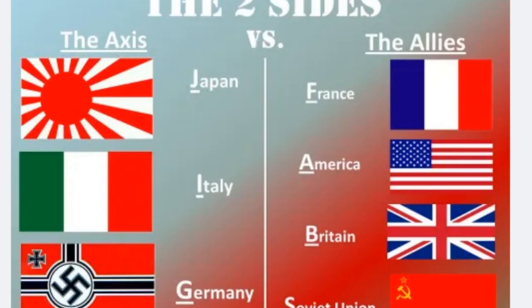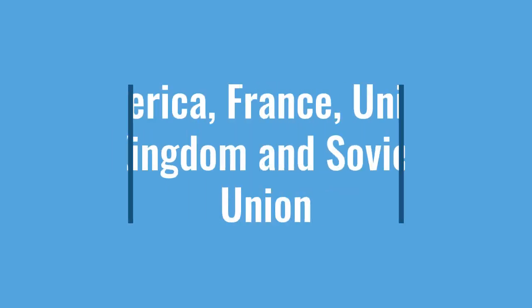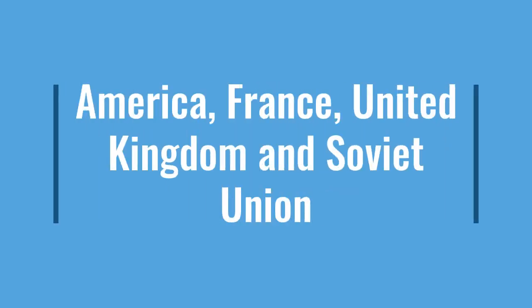World War II started in 1939 and ended in 1945. There were two sides, the Axis and the Allies. The main Axis powers were Germany, Italy, and Japan. The main Allies were the United States of America, France, the United Kingdom, and the Soviet Union.